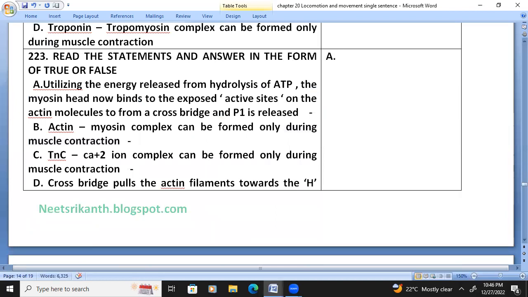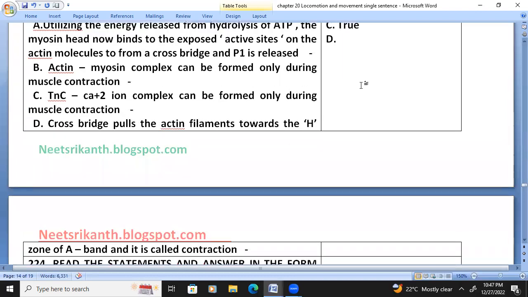Utilizing energy released from hydrolysis of ATP, the myosin head now binds to the exposed active sites on the actin molecule to form a cross bridge, and phosphate ion is released. True. Actin-myosin complex can be formed only during muscle contraction. True. TNC-calcium ion complex can be formed only during muscle contraction. True. Cross bridge pulls the thin filaments towards the H zone of the A band, which is called contraction. True.